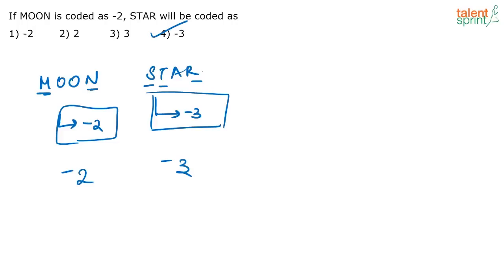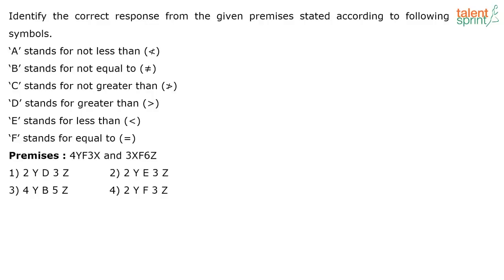Yeah, sometimes examiners feel like putting such questions, so we can't do anything. Difference of sum of O, O and sum of M, N, so we get minus 2 in moon. See, such questions come in the examination, just skip it, because definitely you are not going to get such a logic in the examination. We will not even think about such an option, such a logic. So next one. This question is a good question.